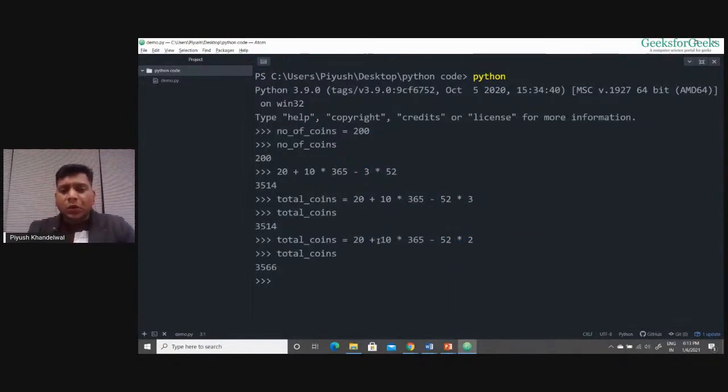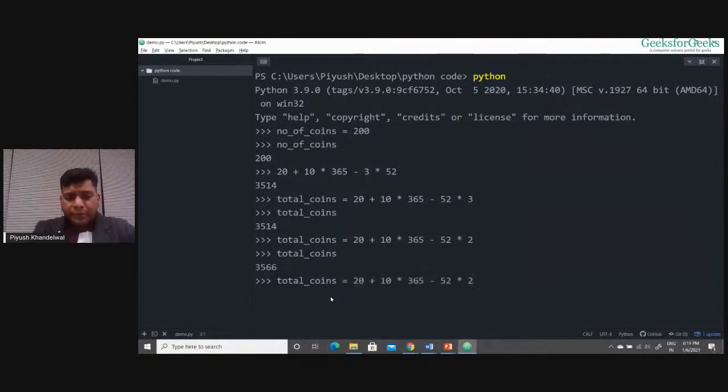Okay. So now the thing is, when there was something changed, I had to rewrite that equation. I have to make the changes in the mathematical expression that I wrote, right? So if you initially found 30 coins instead of 20 coins, you again have to write this equation and make the changes in it.